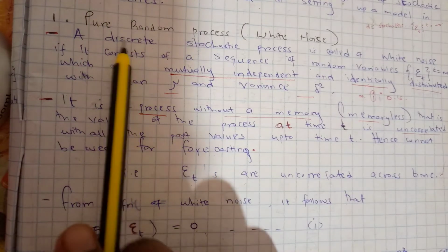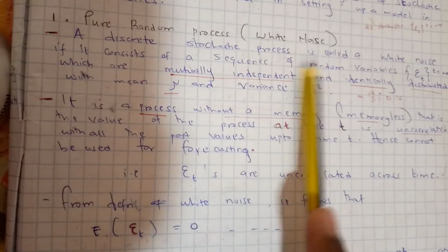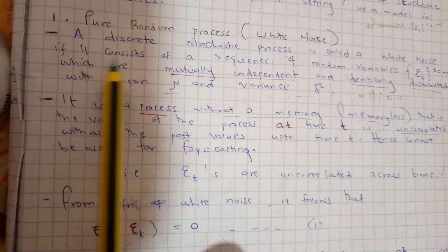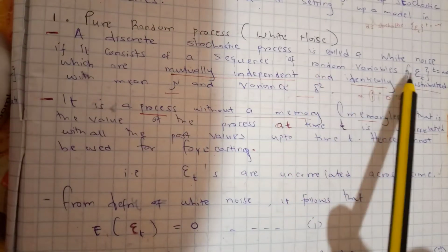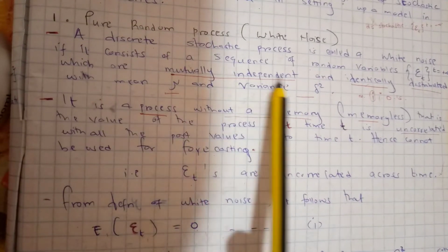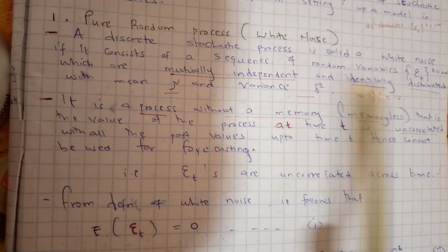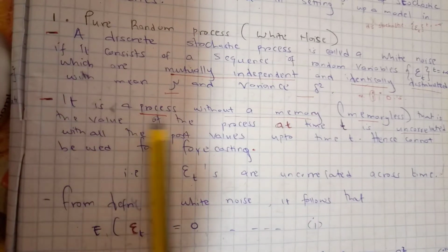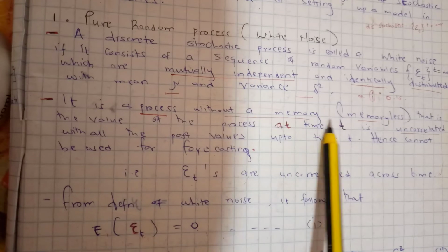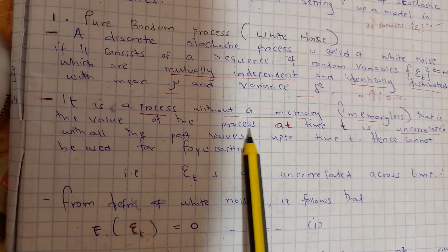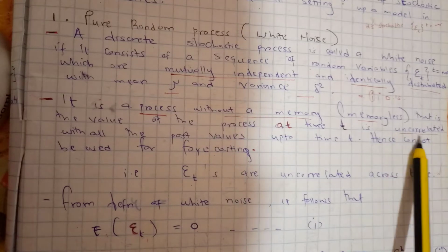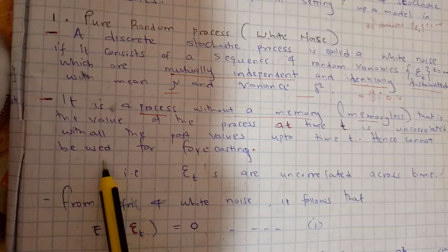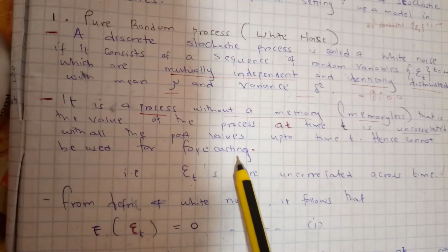The first one is a pure random process, or what we call white noise. We say that a discrete stochastic process is called a white noise if it consists of a sequence of random variables epsilon t which are mutually independent and identically distributed with a mean mu and variance sigma squared. We say that it is a process without memory, or simply it is memoryless. That is, the value of the process at time t is uncorrelated with all the past values up to time t. Hence, it cannot be used for forecasting.